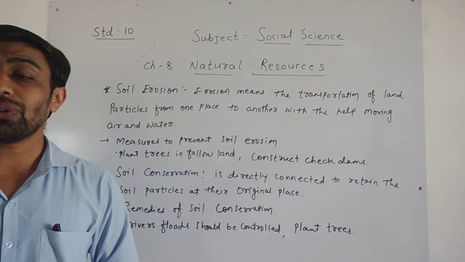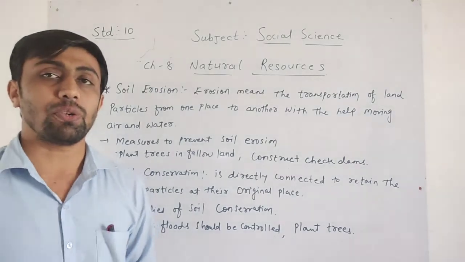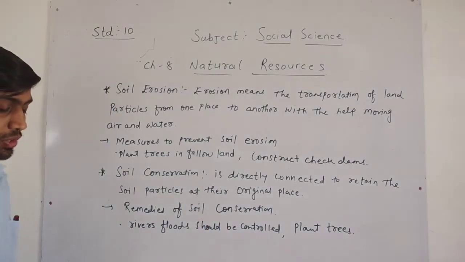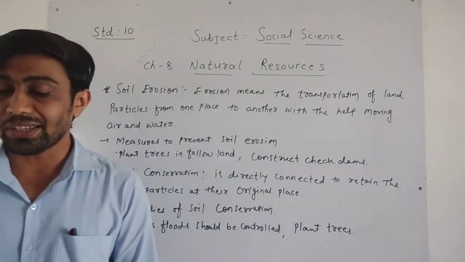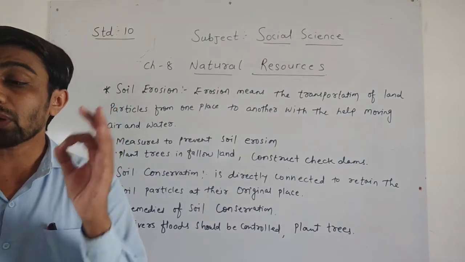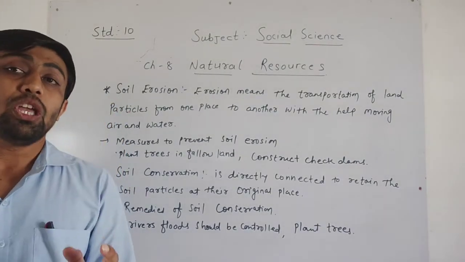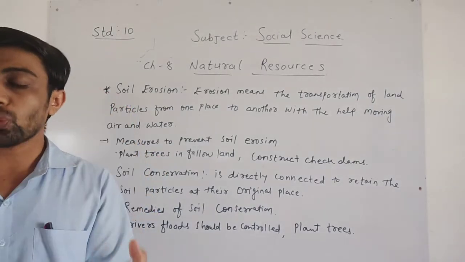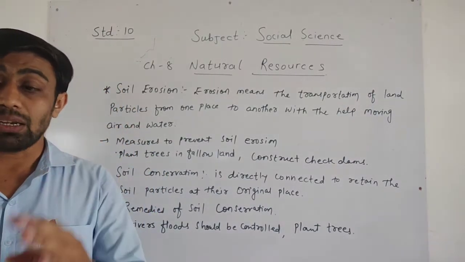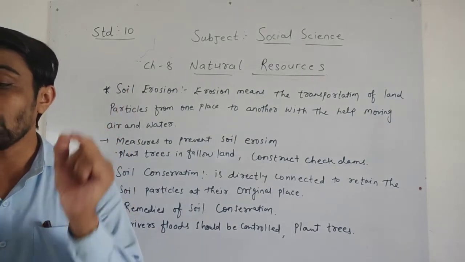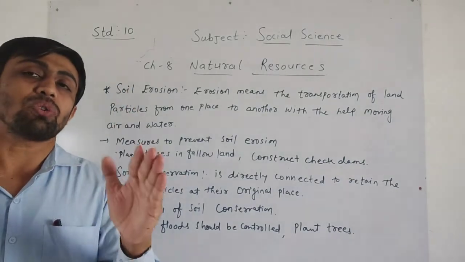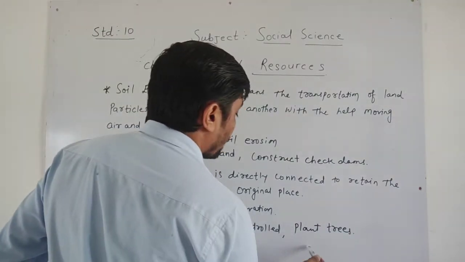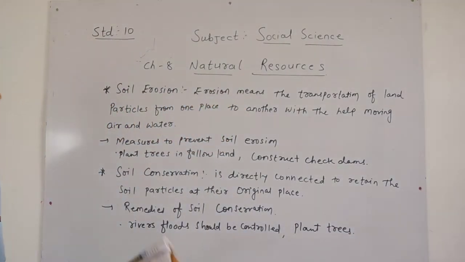Now, dear children, they have given the remedies for soil conservation. In this, they are saying that the roots of the forest cover hold up the soil particles. Whatever tree roots are there, the tree roots hold the soil particles. Second, plant trees in the river gorge and on the mountain slope. It means there is a need for more planting work. It means plant more trees.